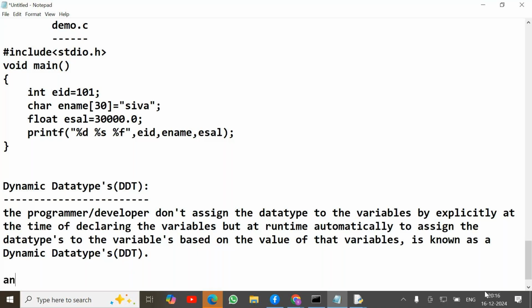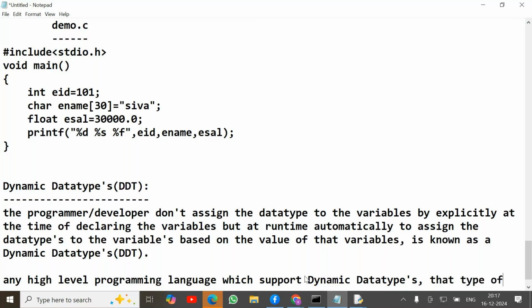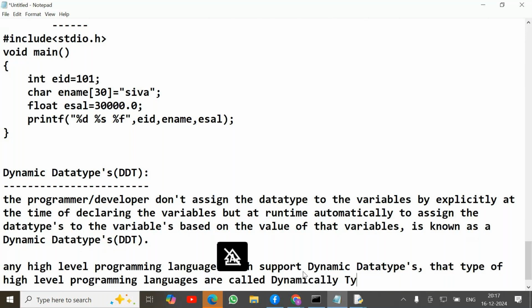Any high level programming language which supports the dynamic data types concept, that type of high level programming languages are called dynamically typed languages.